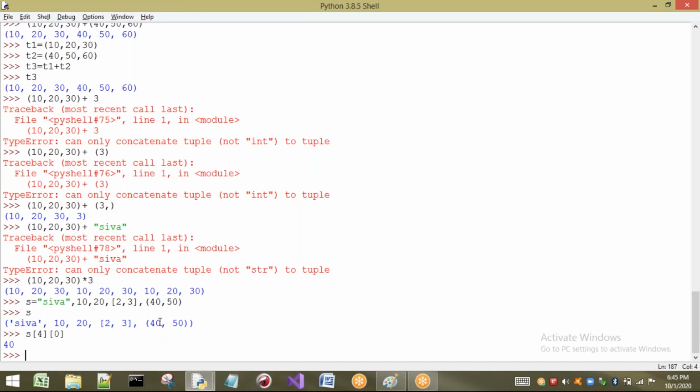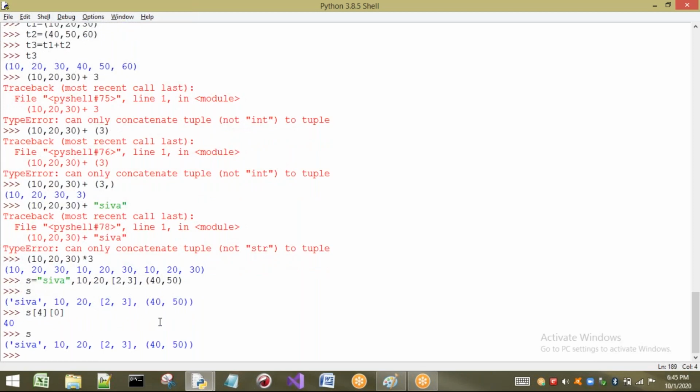Now I have created one tuple, S, which is already a tuple. Now I want to delete that tuple. Let us see how to delete it. I am going to use a keyword called del S. Already in S we have some elements. If I want to delete that tuple, I have to use del. Before that, I will explain about None also.